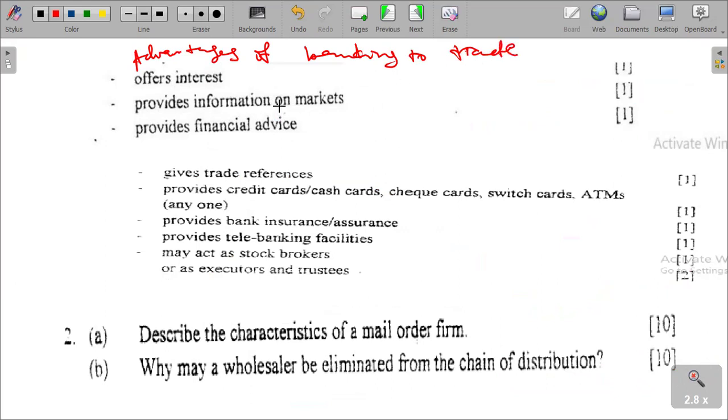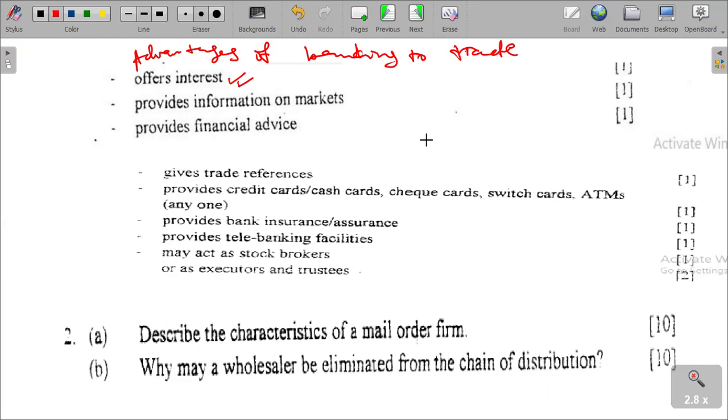It also provides interest. Interest is money that people earn when they lend, or pay when they borrow money. We are saying the advantages of banking to trade include offering interest, which is a percentage amount of money that is earned on money borrowed. When money is borrowed, it adds value, or it comes back with a percentage increase, which is quite a good advantage there.